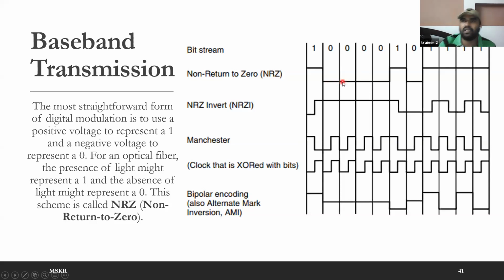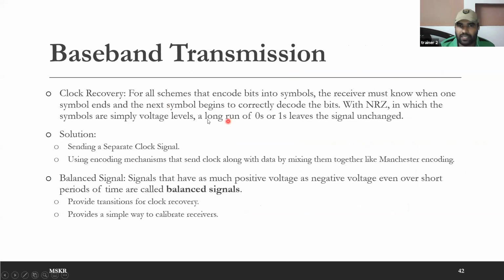When you send continuous bits of say thousands of zeros, what happens is when you send 1000 zeros, he will think that it is 1001 zeros. 1 zero extra he will think. Because of that, entire communication is collapsed. So to avoid that, when you send long runs of zeros or ones, the signal will be unchanged.